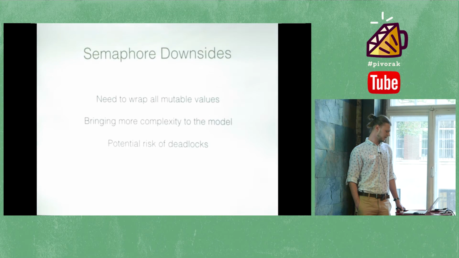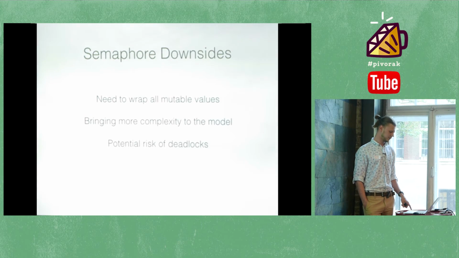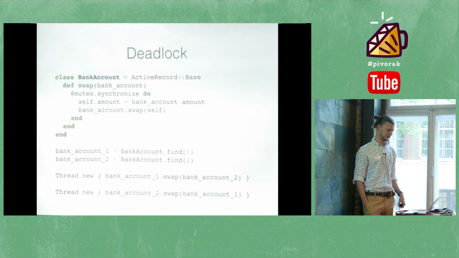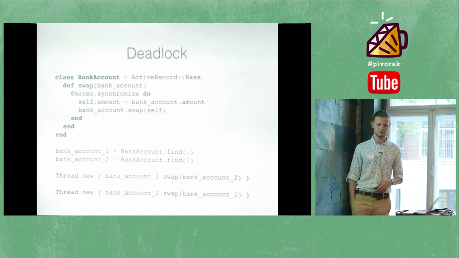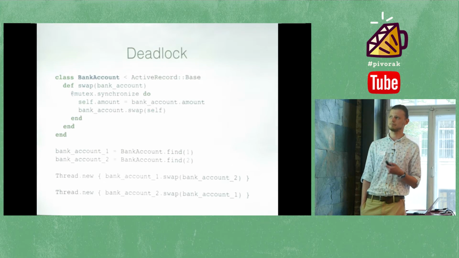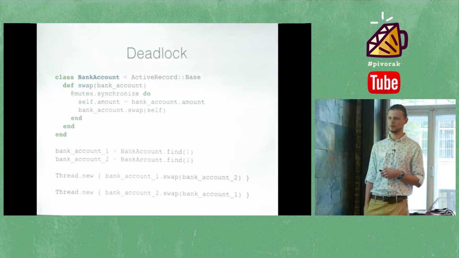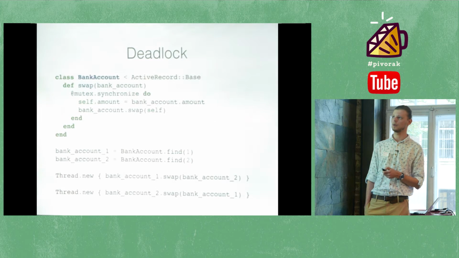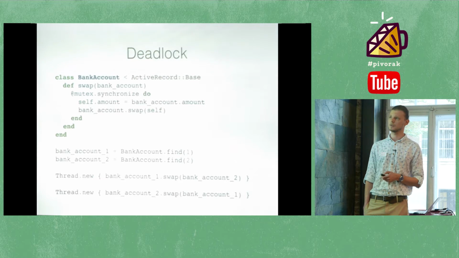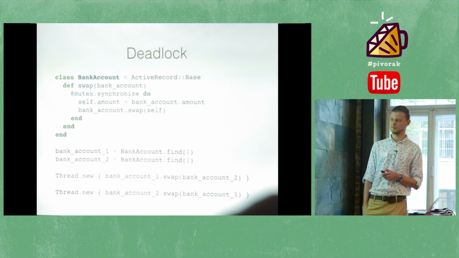Deadlock is not really a common case, but it's still nice to be aware of it. So take a look at this slide. It's not really a real banking operation called swap, but it can give you a good understanding of what deadlock looks like. We have a swap function that acquires a lock in thread number 1, right? Bank account swap acquires mutex number 1. Then we have a second thread which acquires the mutex in bank account number 2, the same one.